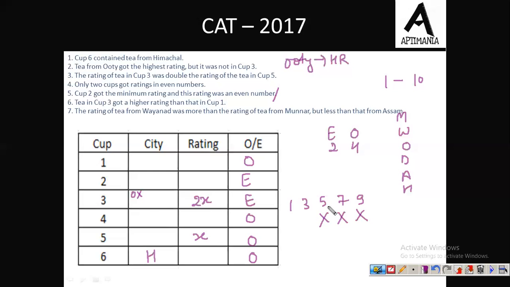So we cannot give a value of X to be 5 as well. Now let us check for 3 and 1. Now suppose the value of X is 3. So this will become 6, which is quite possible. And if the value of X is 1, so this will become 2. Now, as of now, I am keeping both the cases.